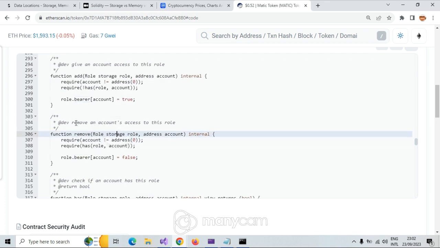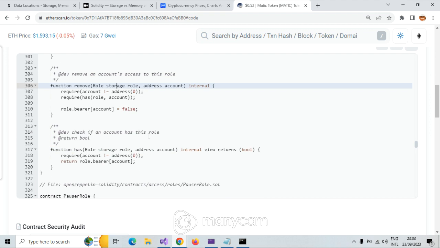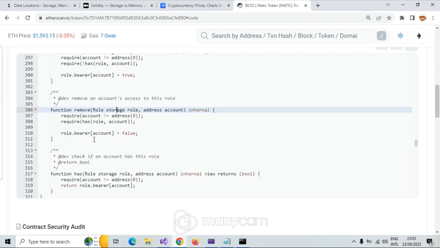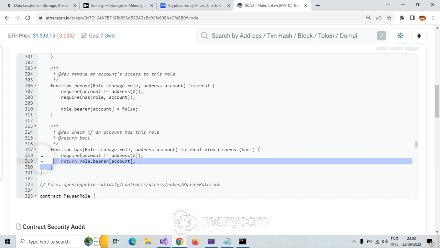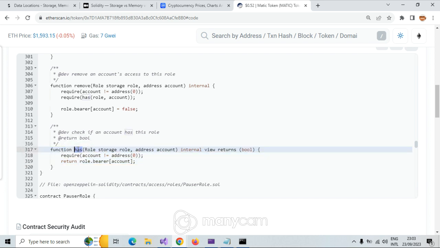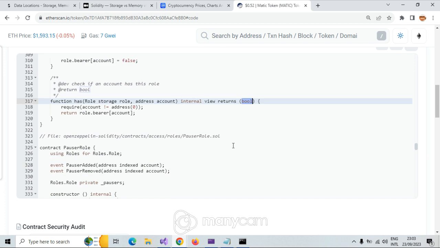Now remove. But why do they need this? They remove the account's access to this role. This is just a smart contract, and it requires exactly the same as here. This is the function has. It's a view, because we want to check blockchain data. Here we have these roles stored on the blockchain, and we want to check them. The has function checks whether the account has a role or not, a boolean: whether it exists or doesn't exist.